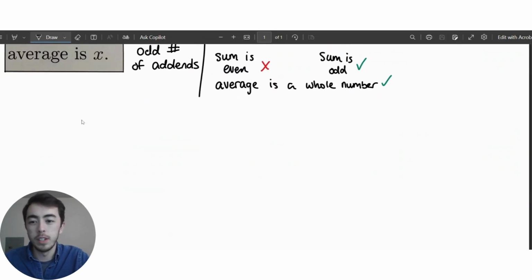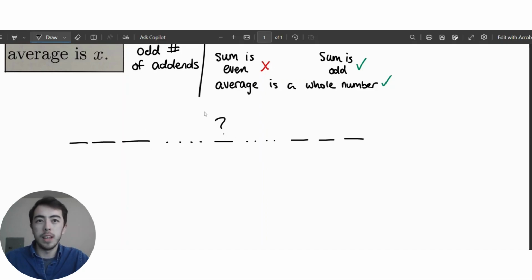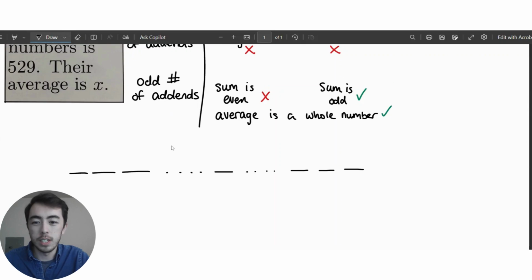about an average. So let's pretend I have some amount of terms in my sum. Not sure how many there are, so that's why I'm doing those dot dot dots. And I'm going to have some number in the middle. But then when I add them all up and divide it by the amount of numbers I have, my average will be this middle number. So the average is x, just because it's in the very middle.